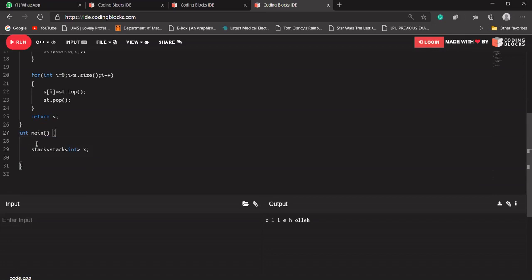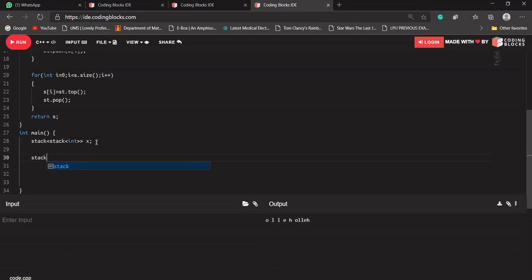Let's say I'm creating a stack of stacks, and let's name it X. X is the stack of stacks. If I want to push something into it, it should be a stack only.